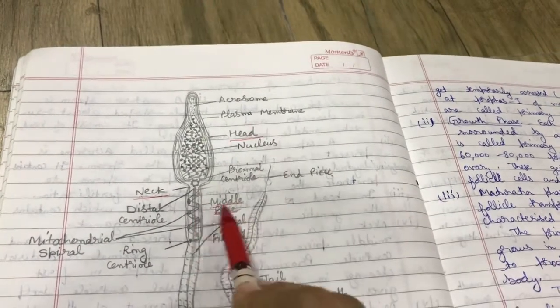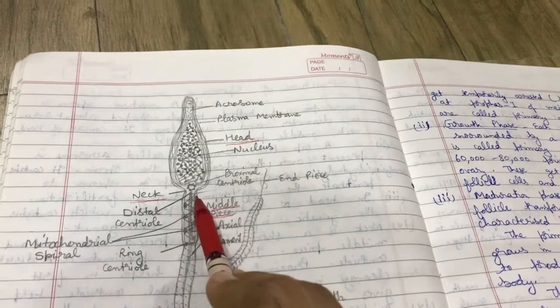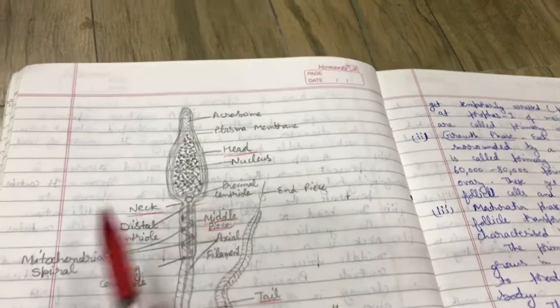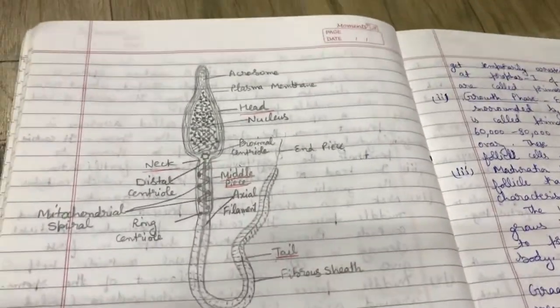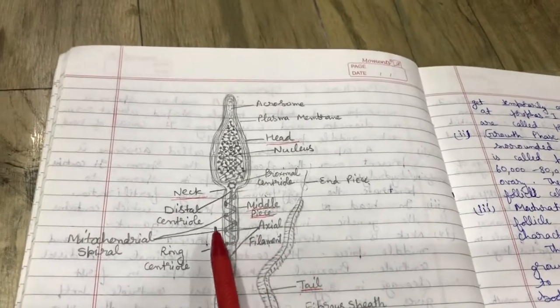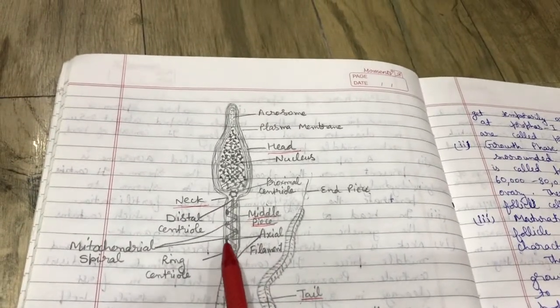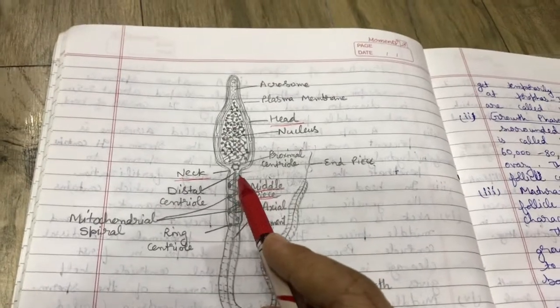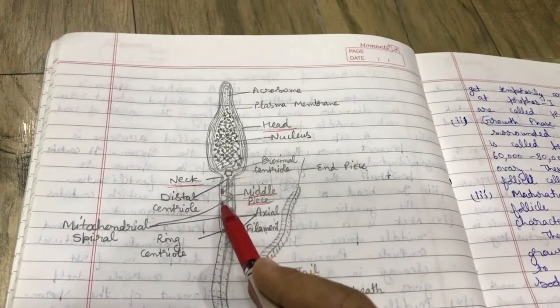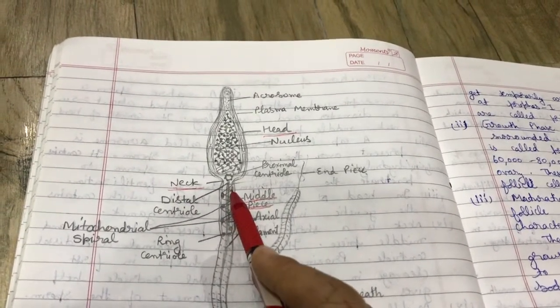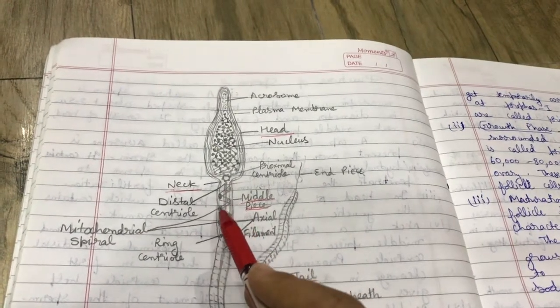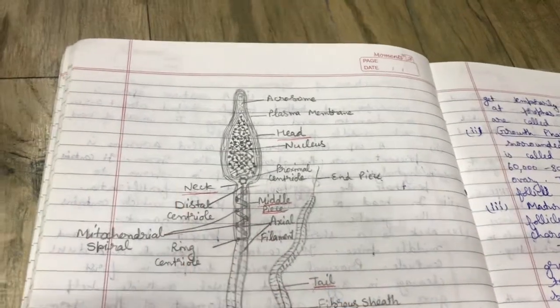Clear? Next part is the middle piece. Middle piece is also known as the energy house of the sperm. Why? Because mitochondria are present in it. Mitochondria are arranged in a spiral manner. Here see mitochondria, one, second, third, fourth, fifth, sixth, seventh.